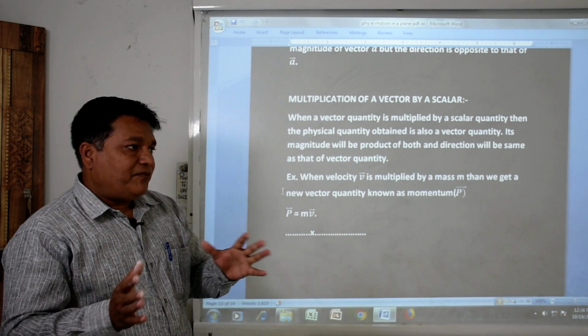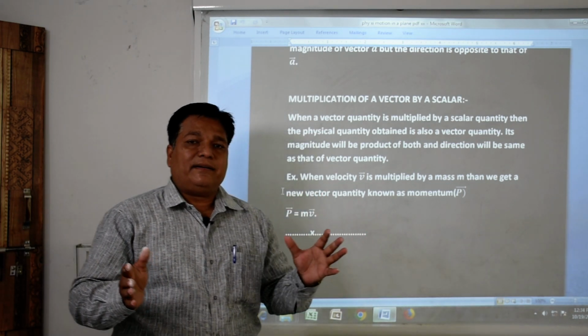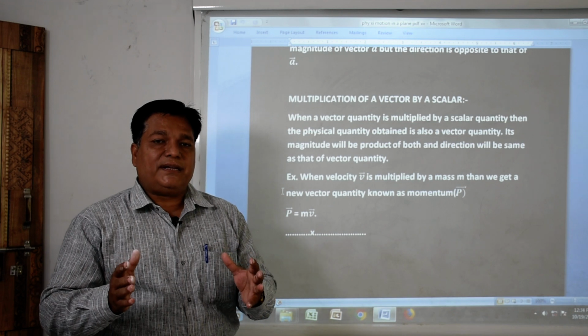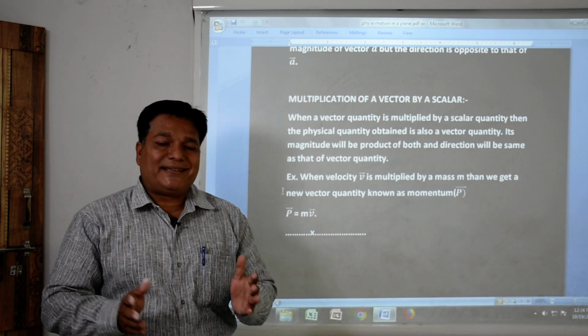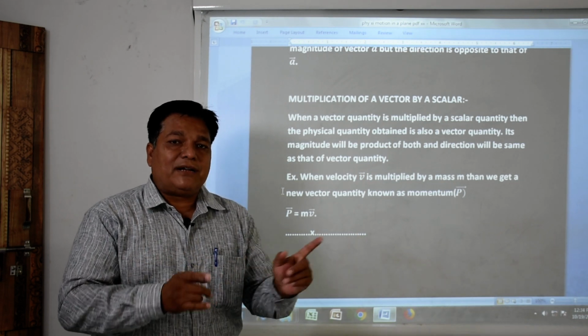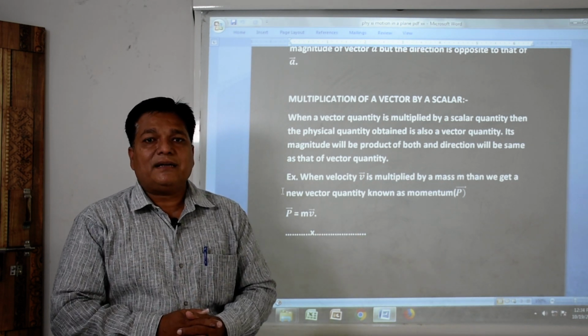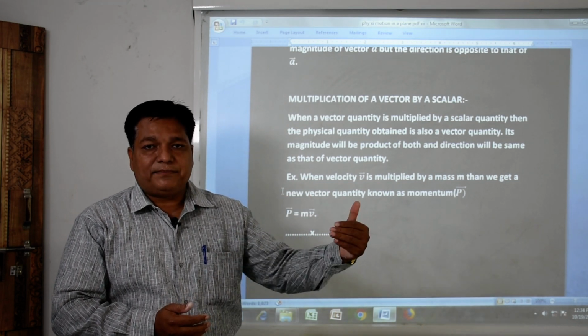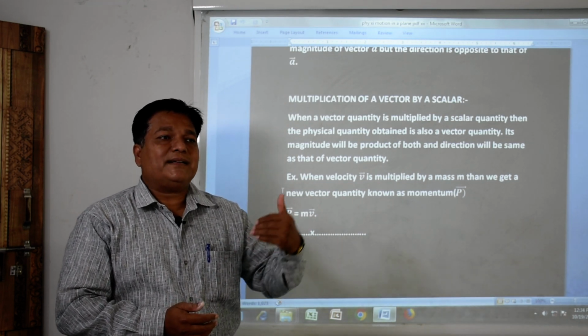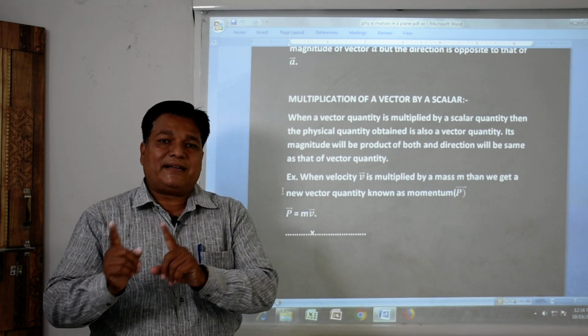Suppose we take a vector, velocity v. Velocity is a vector quantity, and if we multiply velocity by mass, a scalar quantity, we get mv as the resultant. That resultant is said to be momentum. So momentum is the result of the product of a vector and a scalar.